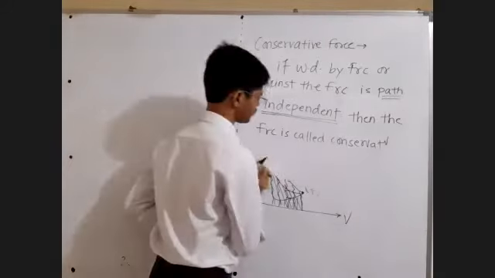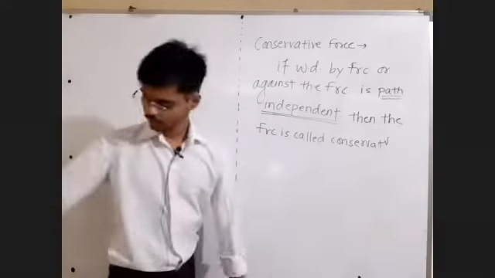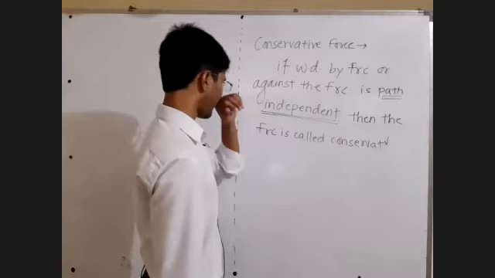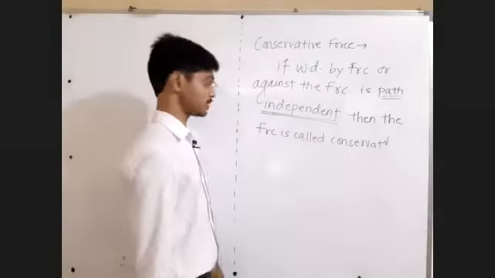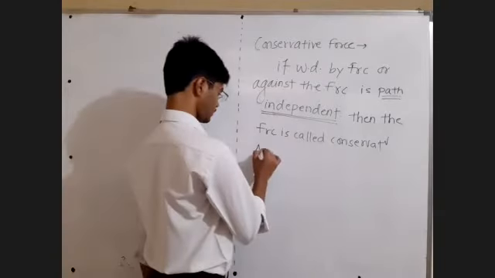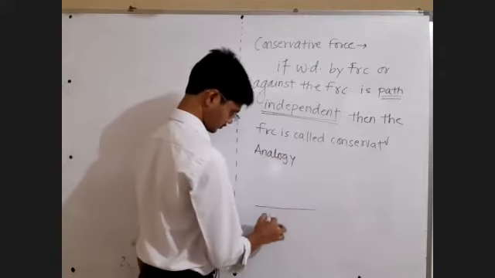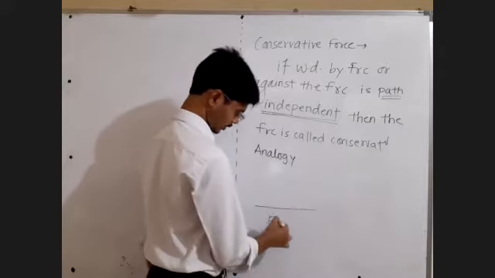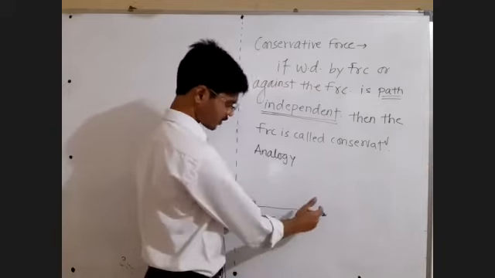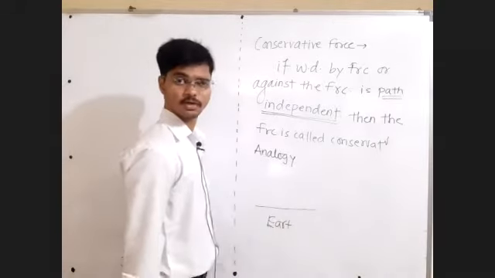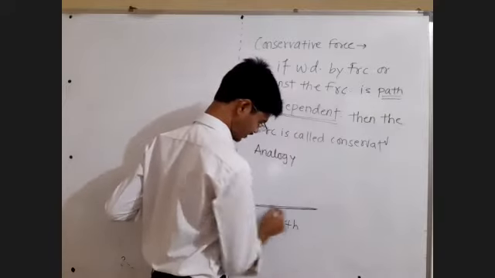Now let us come back to the conservative force concept. Let us have one more analogy. This is earth. I know it's a sphere, but I am taking some part of the sphere. It's as good as a straight line, it's a huge sphere. So let me take this as a straight line, the surface of the earth.